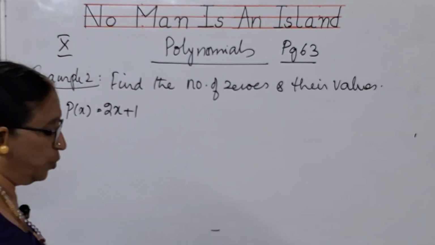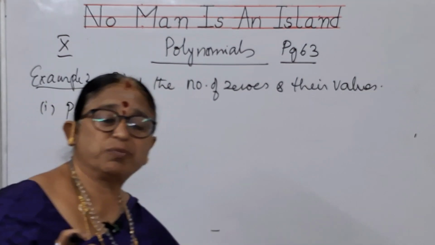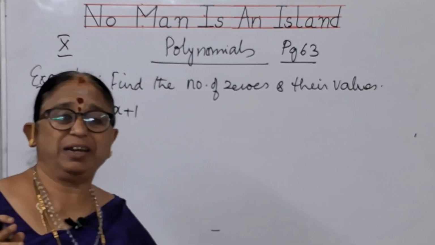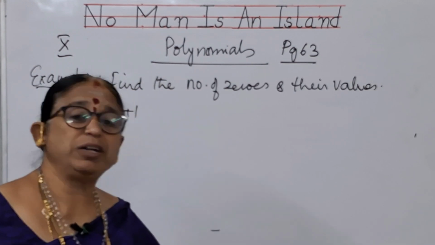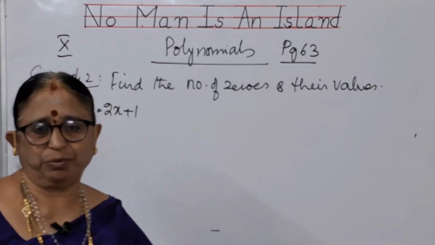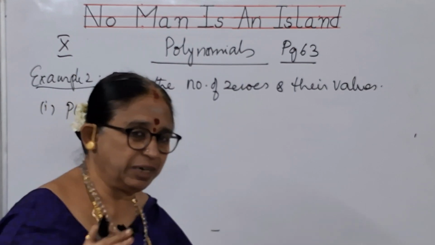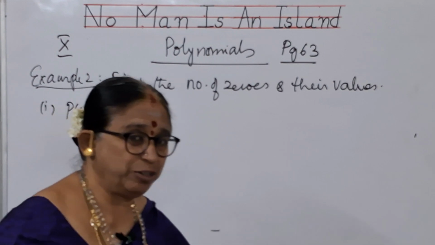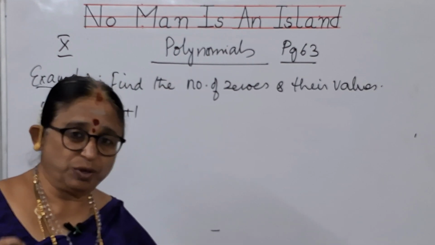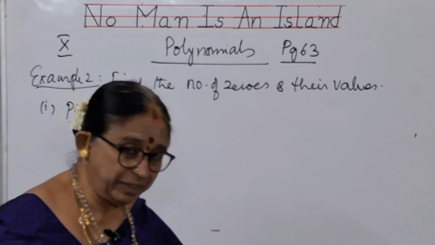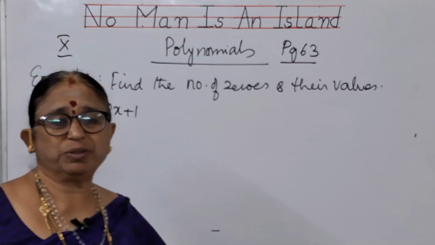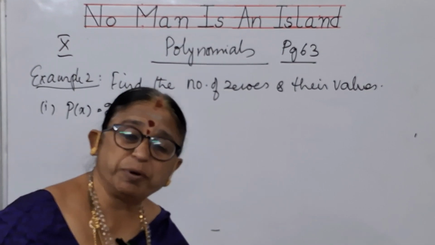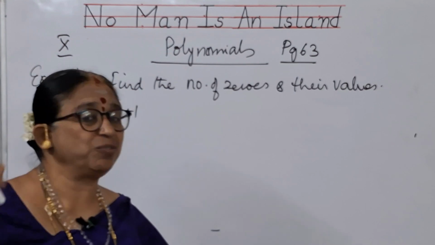See, children, to know how many zeros a given polynomial can have, you should understand what type of polynomial is given to you. You have learned different types of polynomials: linear polynomial, quadratic polynomial, cubic polynomial. In your syllabus, you have only these three. Linear polynomial means a polynomial which has degree 1.